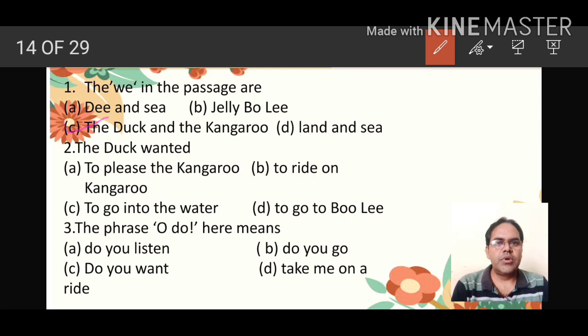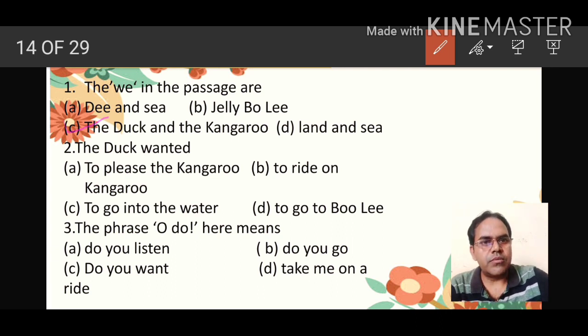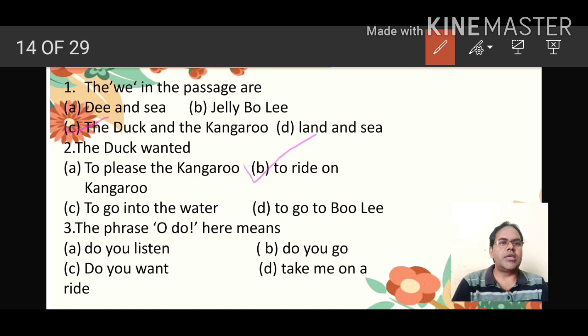Question number 2, the duck wanted, option A, to please the kangaroo, option B, to ride on kangaroo, C, to go into the water, and D, to go to Boli. So the answer of this question is B. The duck wanted to ride on kangaroo. So this is the answer B of the second question.